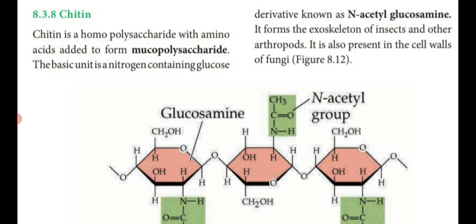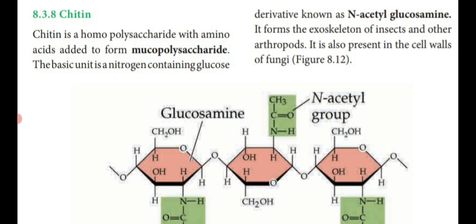Then polysaccharide, made up of hundreds of monosaccharide glucose units, for example starch, glycogen and cellulose. Starch and glycogen are known as storage polysaccharides because they perform the storage function.